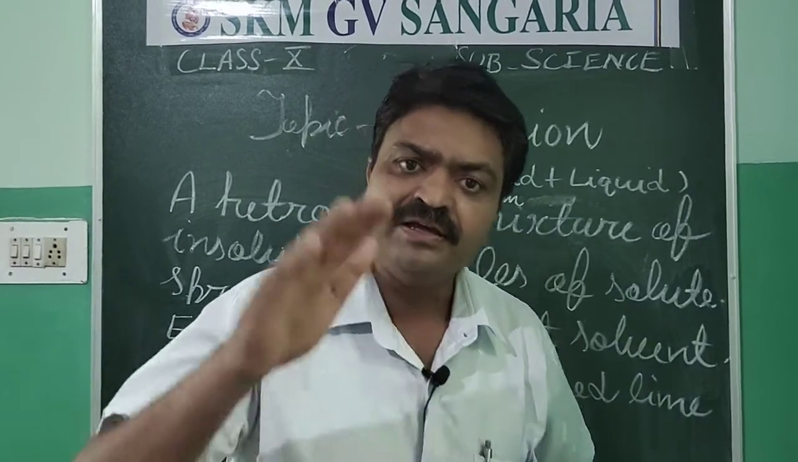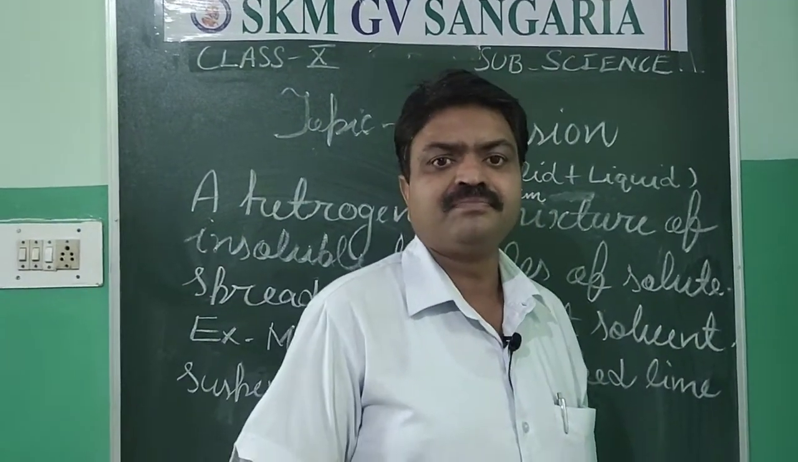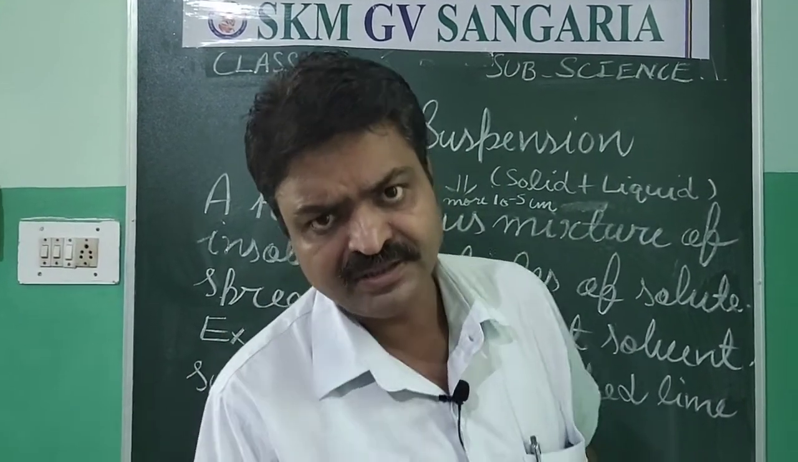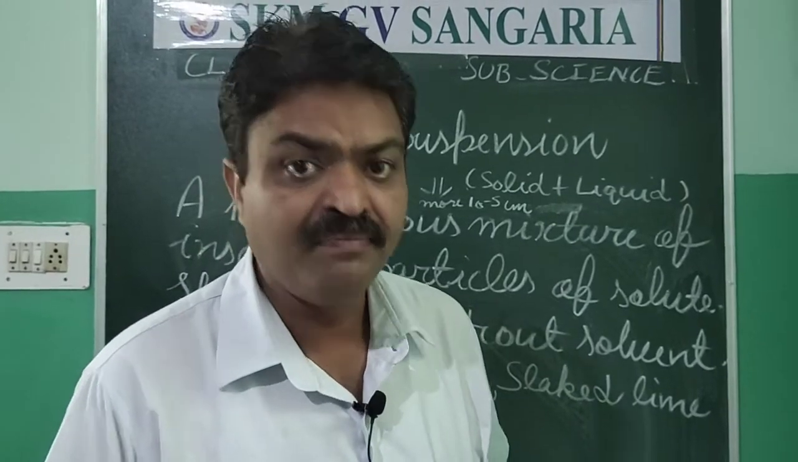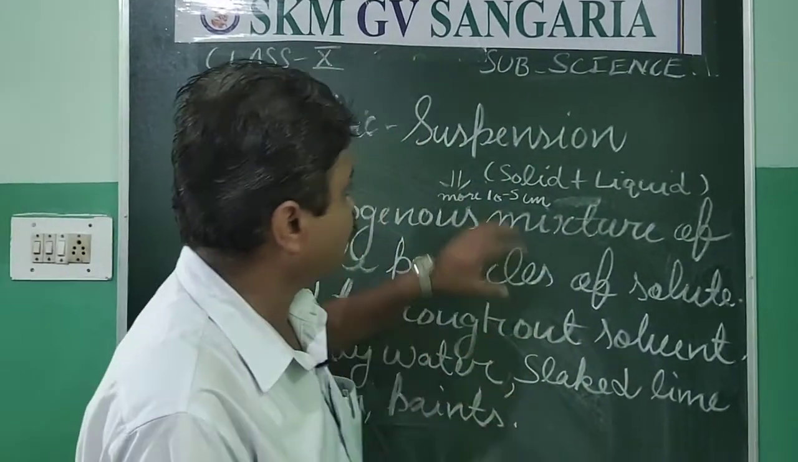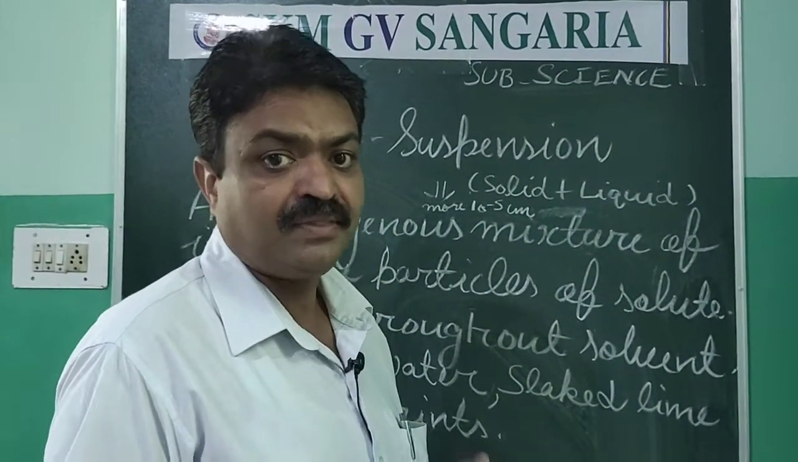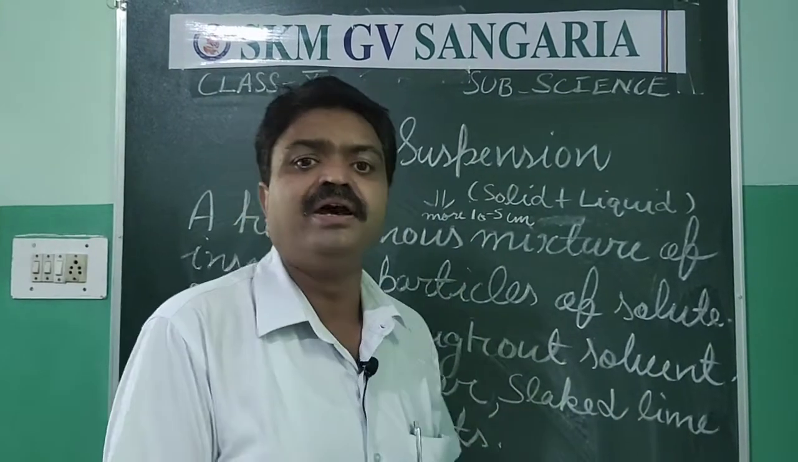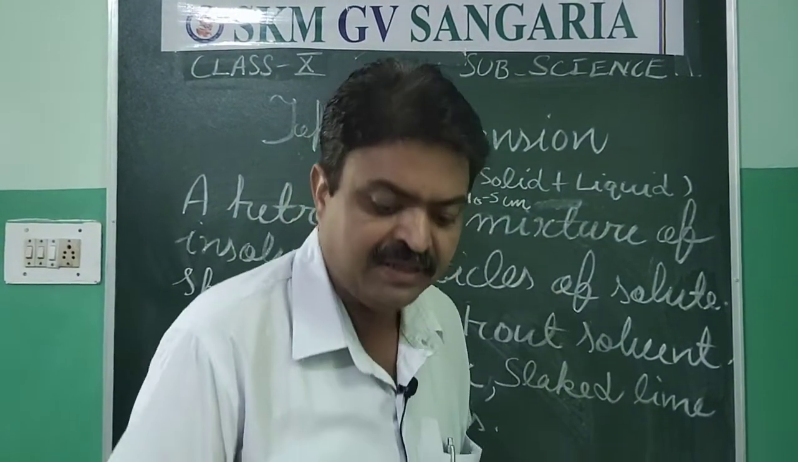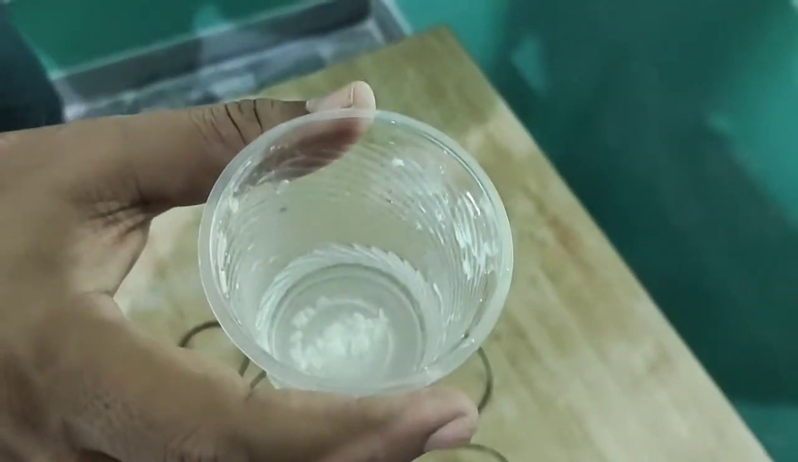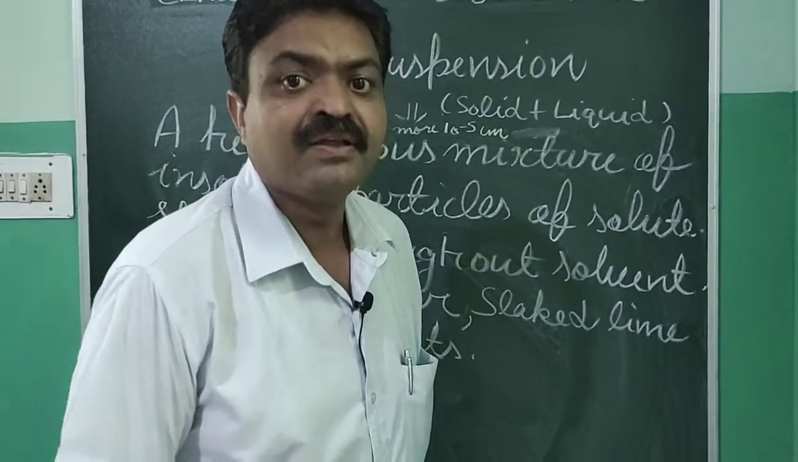And when those suspended particles settle down at the bottom, the process that they show is sedimentation. Means the solute particles show sedimentation because they settle down at the bottom of the pot. And in this you can see that they are settled down at the bottom of the pot. It means, what is it? It is a suspension.